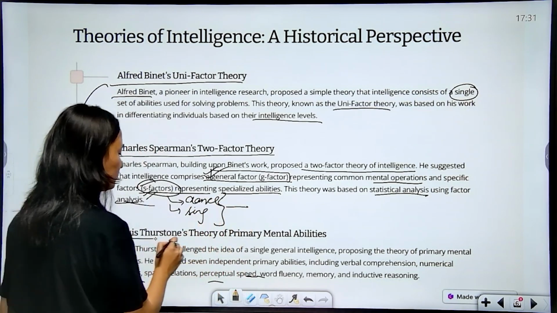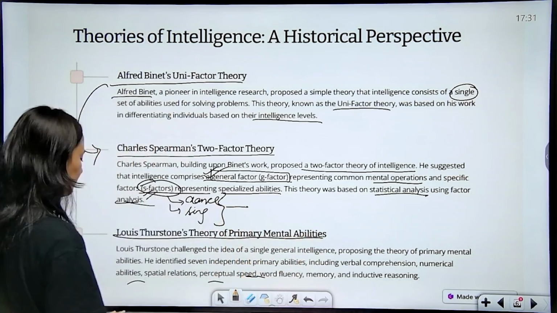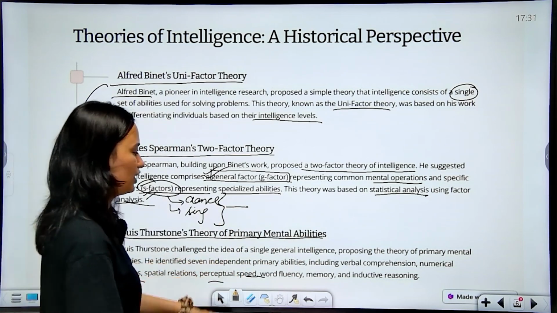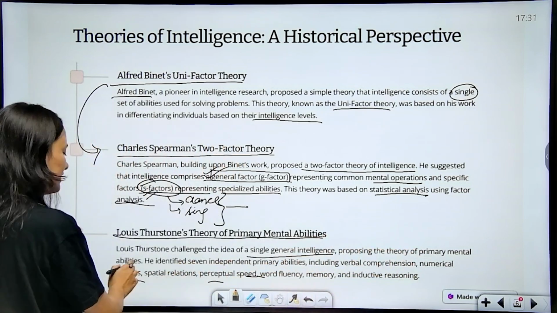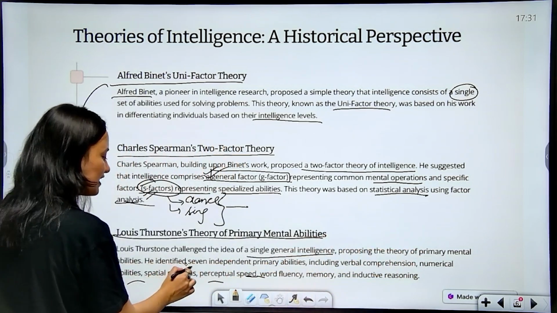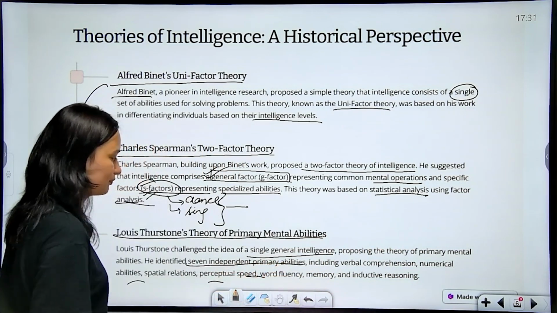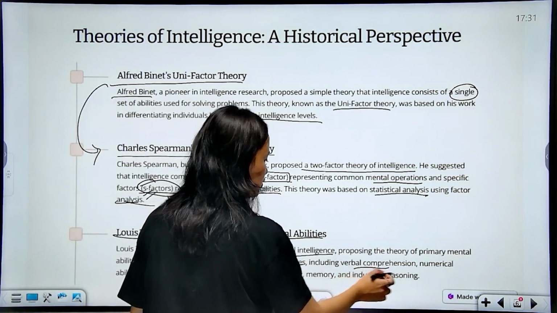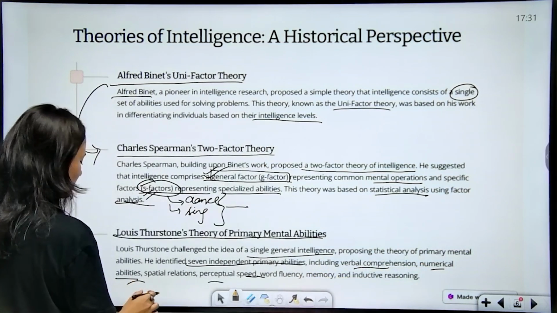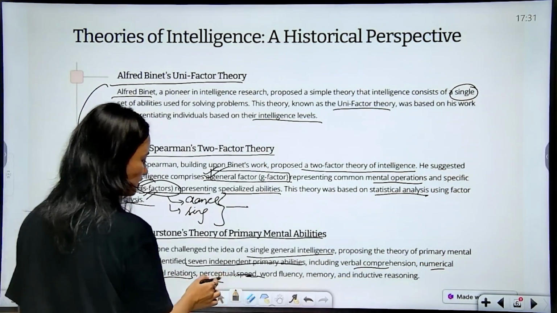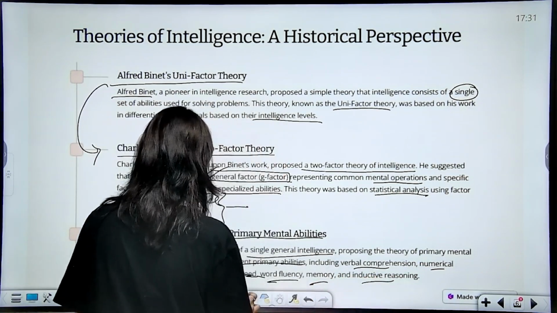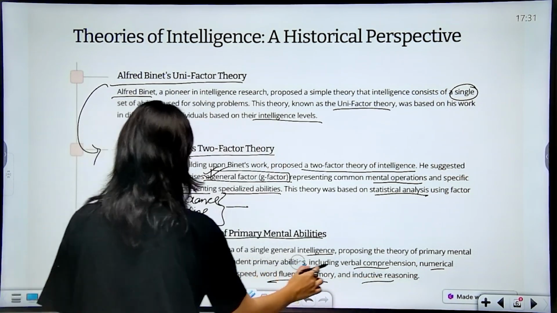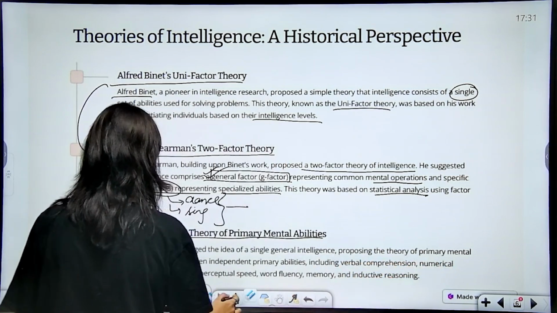Then we have Louis Thurstone's theory of primary mental abilities. Louis Thurstone challenged the idea of a single general intelligence, proposing the theory of primary mental abilities. He identified 7 independent primary abilities, including verbal comprehension, numerical abilities, spatial relations, perceptual speed, word fluency, memory, and inductive reasoning. Okay, we need to understand it one by one.